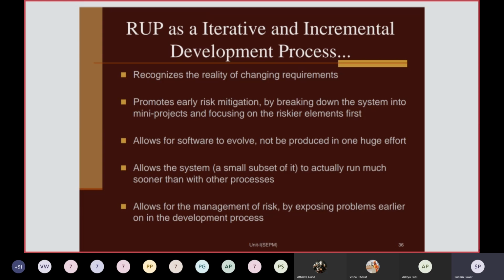This was just discussed, so you can identify the risk in your project in advance, select the riskier elements earlier, and fix that problem on time. So these are the additional features you can have from RUP.